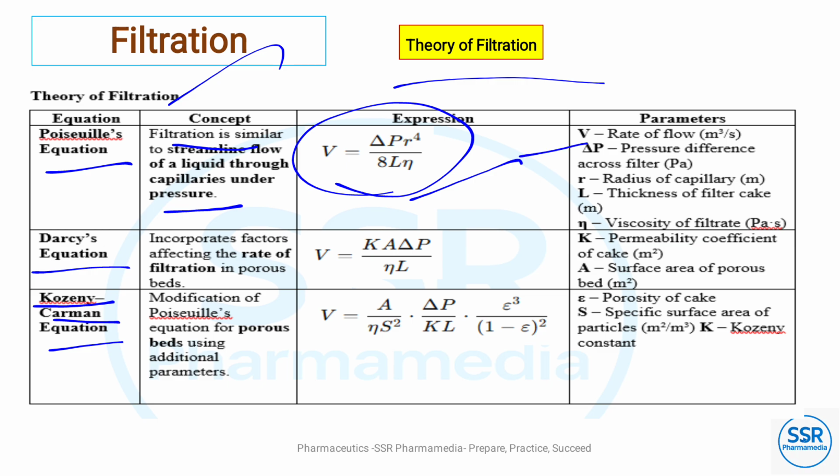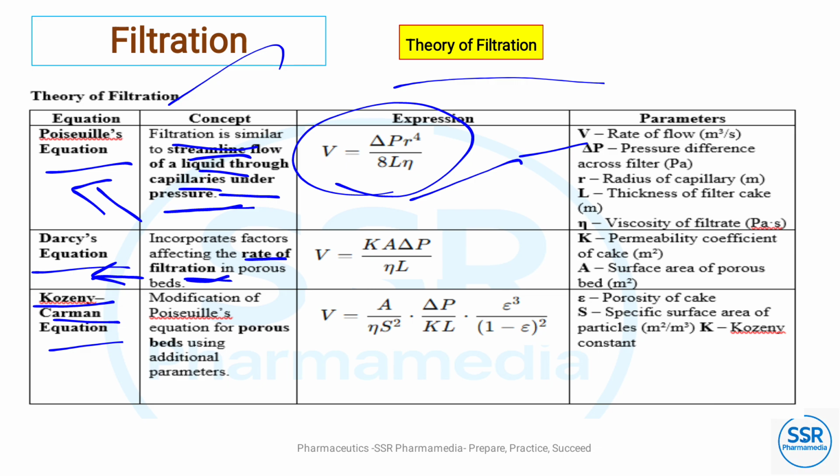The Darcy equation incorporates factors affecting the rate of filtration in porous beds. So whenever the rate of filtration is involved, it is the Darcy equation. Streamline flow of a liquid through a capillary under pressure is the Poiseuille equation. This is very important, as MCQs are asked based on this concept in different competitive exams.